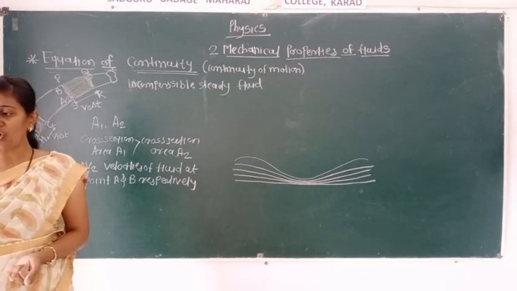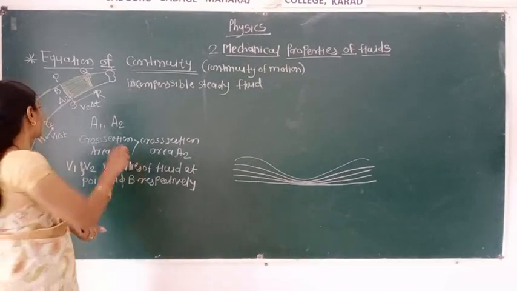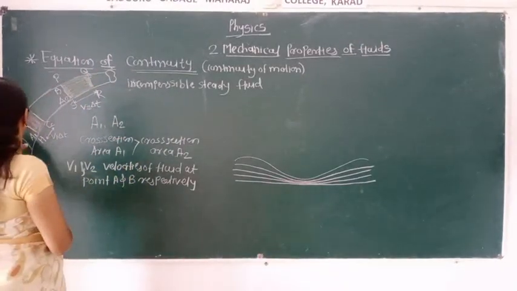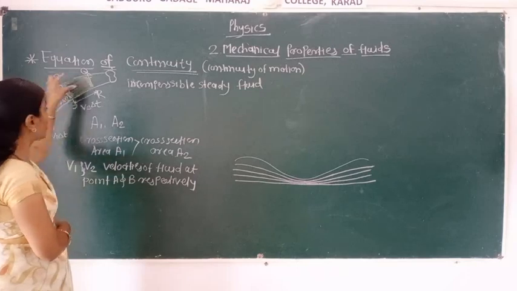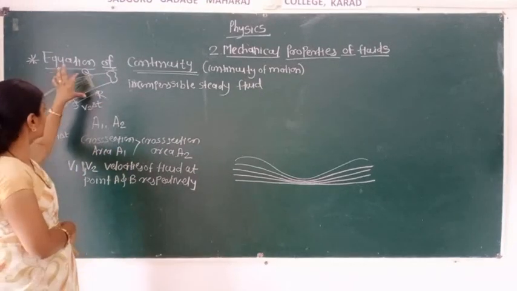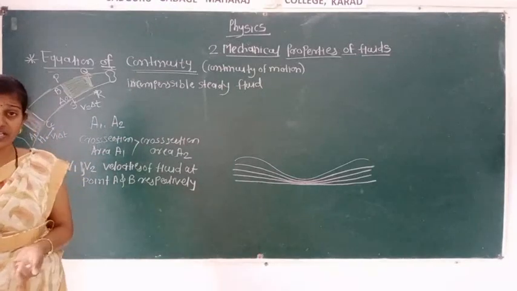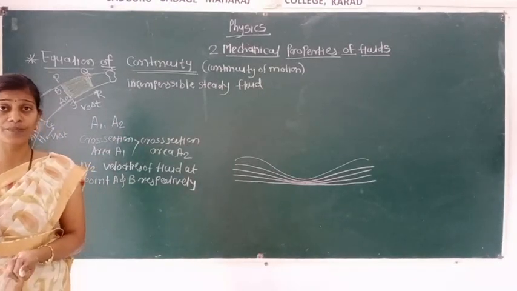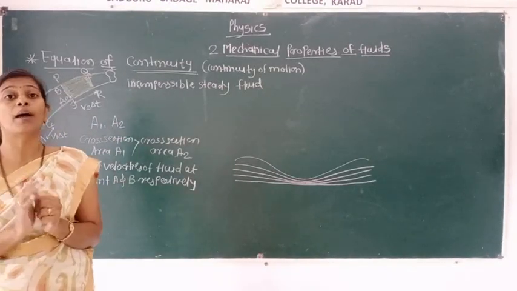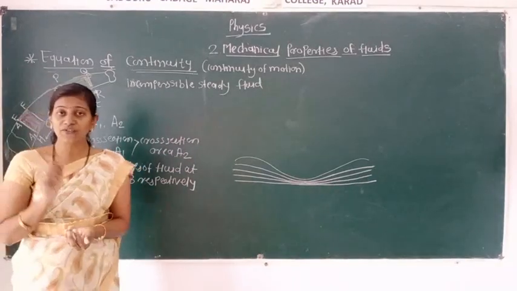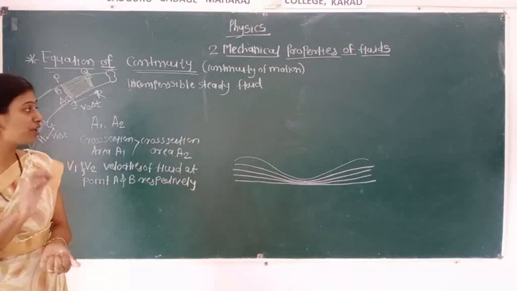The same quantity of liquid flows at every cross section. Here the diameter is small, here the diameter is maximum. As the cross section changes, there is no effect on the amount of fluid. So the same quantity of liquid flows at every cross section.